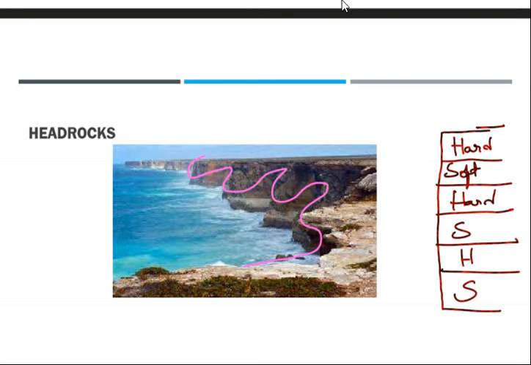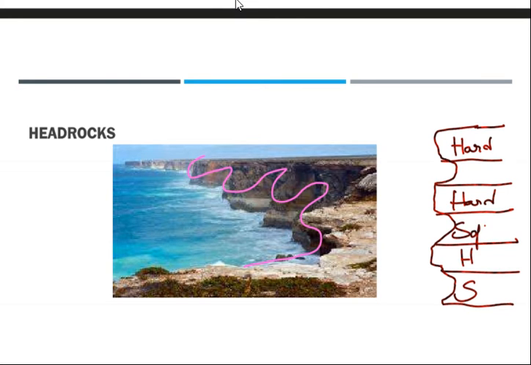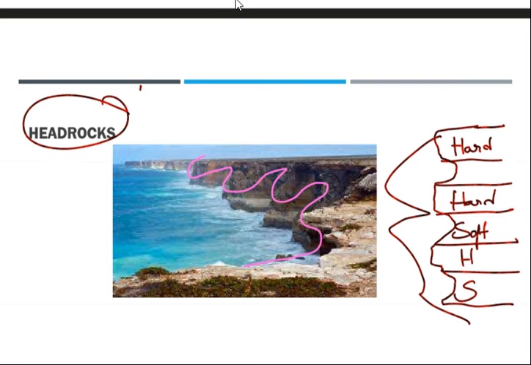Which rock will get the most effect? That is soft, right? So what will happen to these? Due to the sea waves, they become like this, right? Hard rocks survive, so that is how we get the shape. That is due to the soft rock. Fine. These kinds of sea erosional landforms are called head rocks or headlands. Fine. Simple. Next.